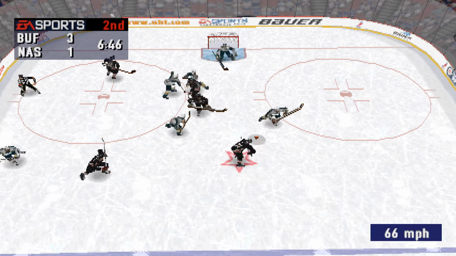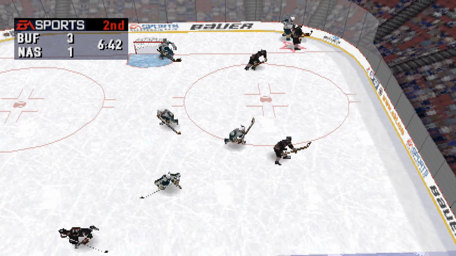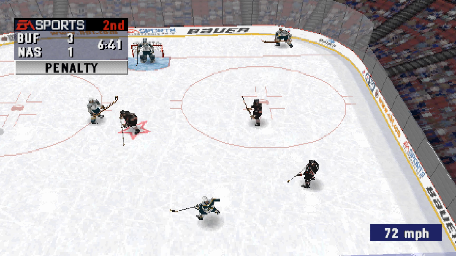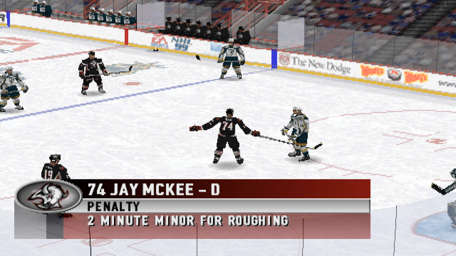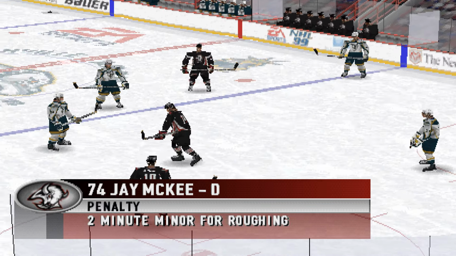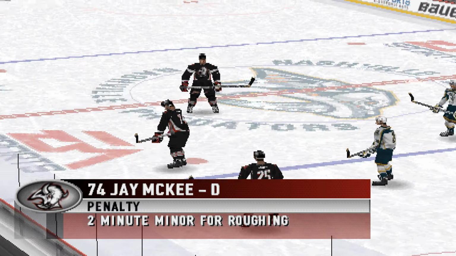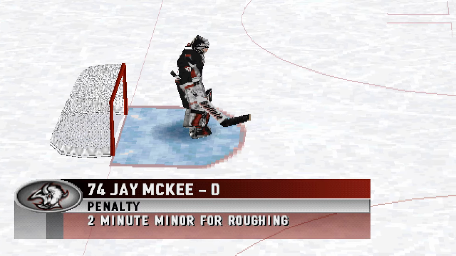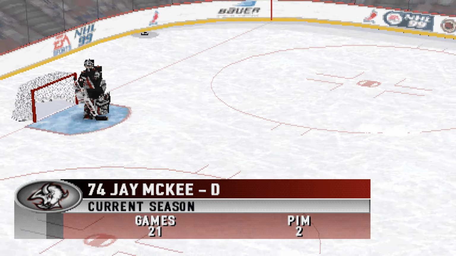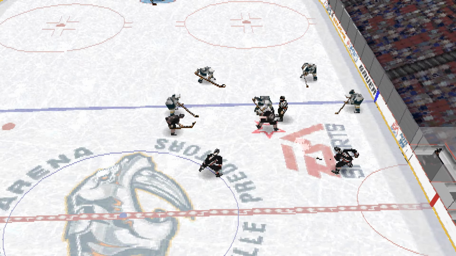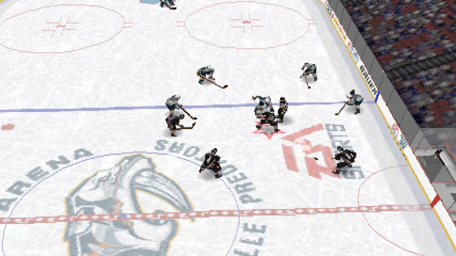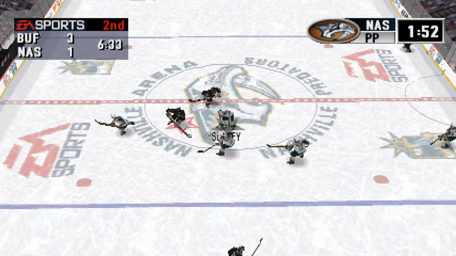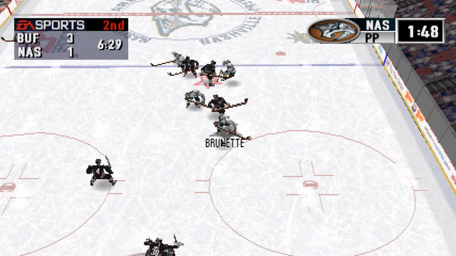And they drop the puck. Nashville has fresh legs on the ice. A delayed call against Buffalo. McKee gets called for roughing. Buffalo penalty to number 74, Jay McKee. 2 minutes for roughing. Sikora settles in for the faceoff. He'll face off against Holzinger. Sikora won the draw. The Sabres lead by 2 goals.